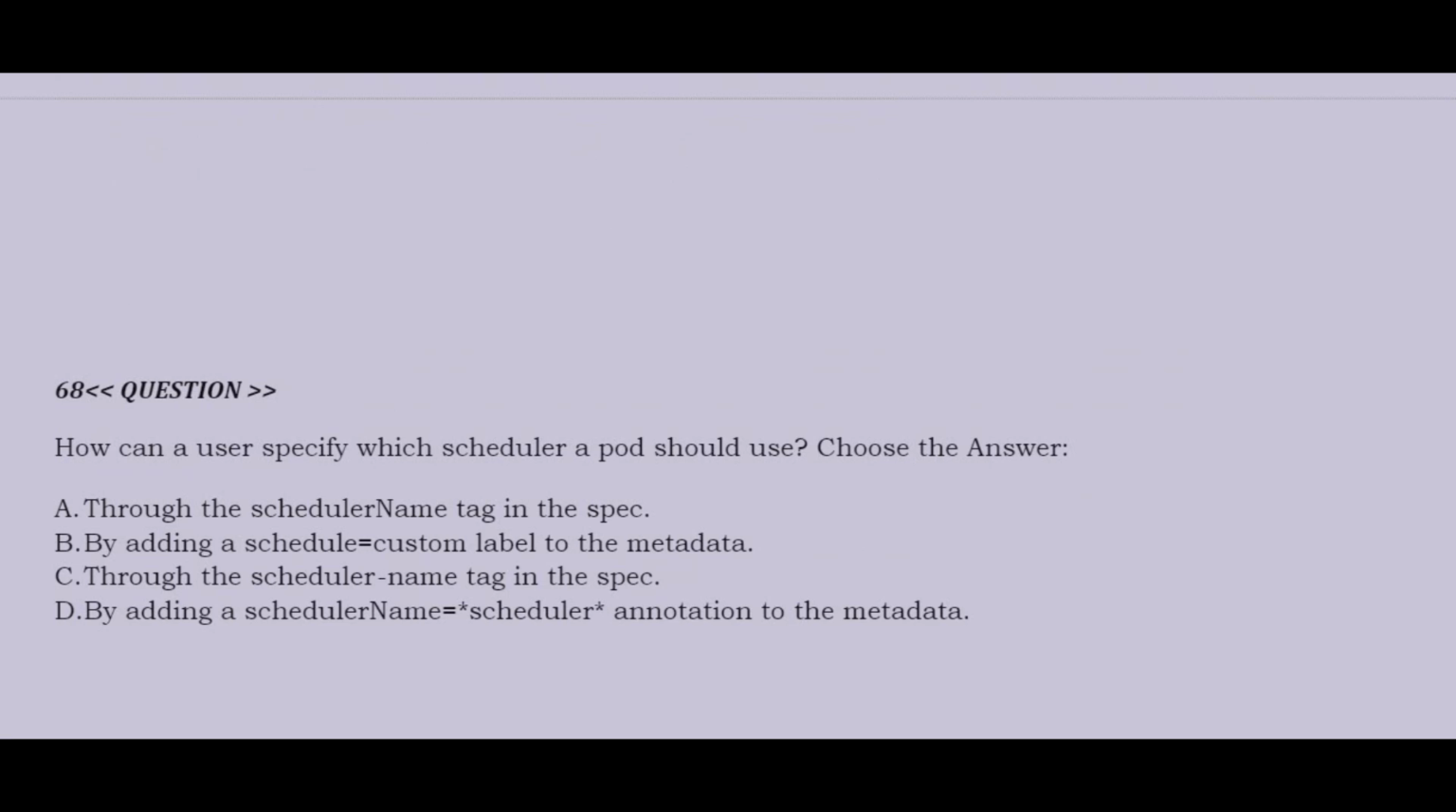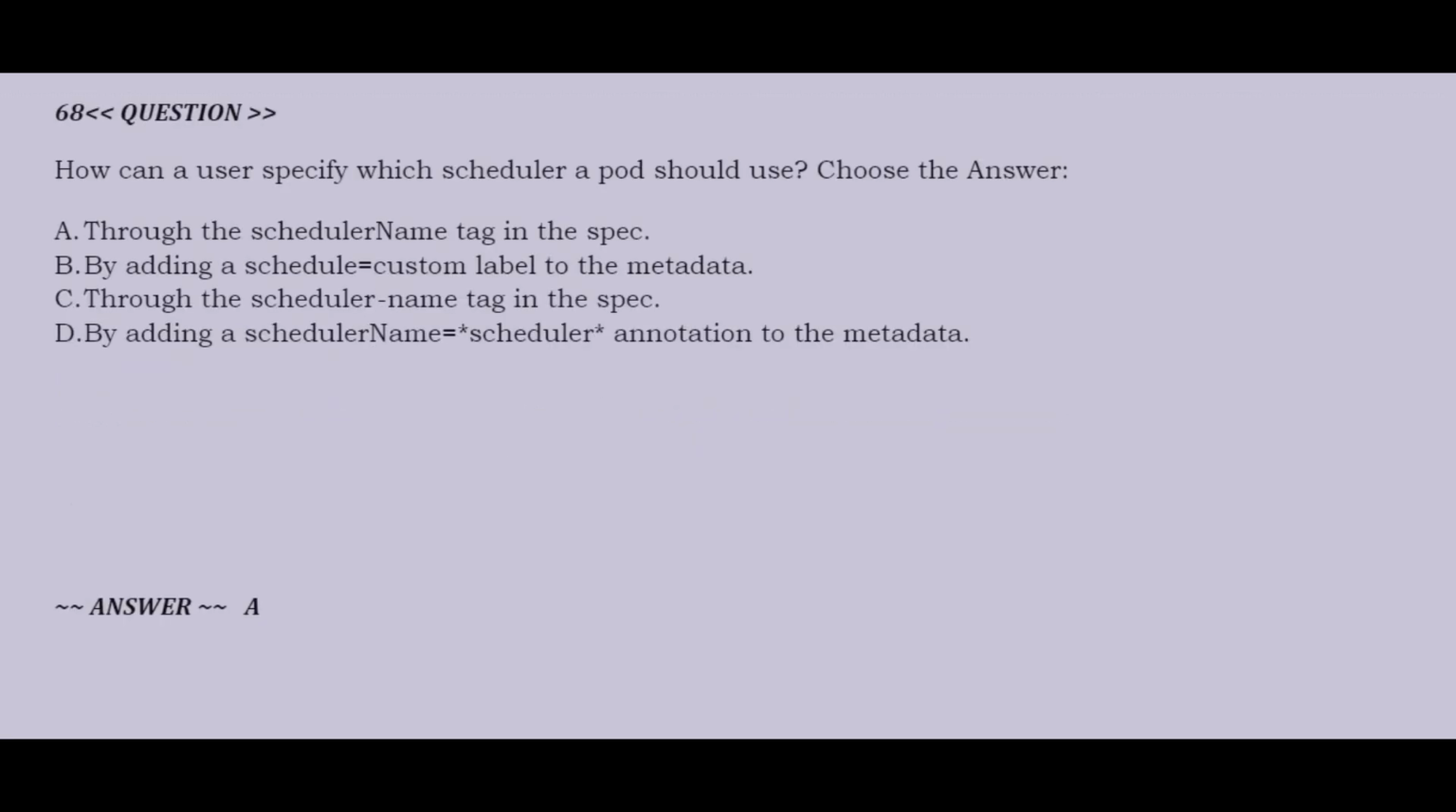Question: how can a user specify which scheduler a pod should use? Option A, through the schedulerName tag in the spec. Option B, by adding a schedule=custom label to the metadata. Option C, through the schedulerName tag in the spec. Option D, by adding a schedulerName=*scheduler* annotation to the metadata. Correct answer is option A.